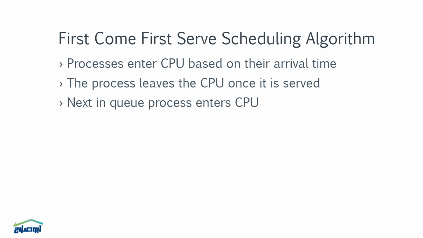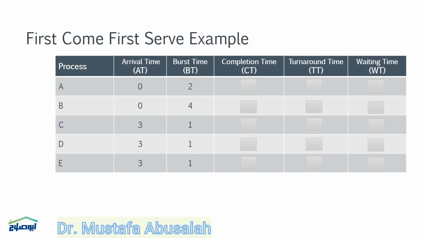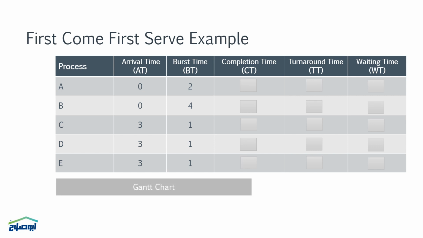Example of FCFS scheduling algorithm. This table demonstrates 5 processes that have arrived at the CPU ready queue at the same or different times. The process with the minimal arrival time goes first. If 2 processes arrive at the same time, as in our case, the process with the lower process ID is